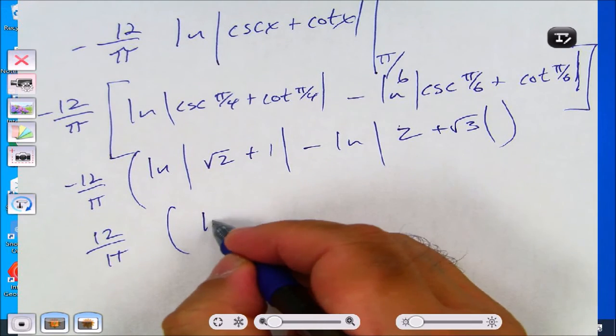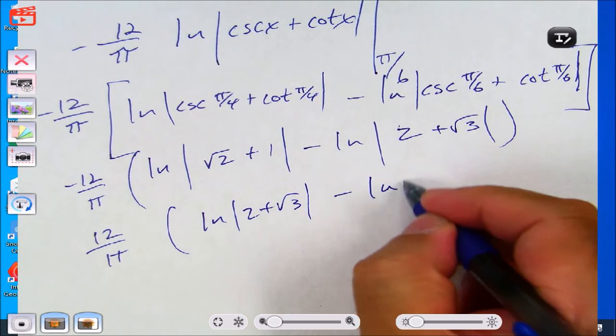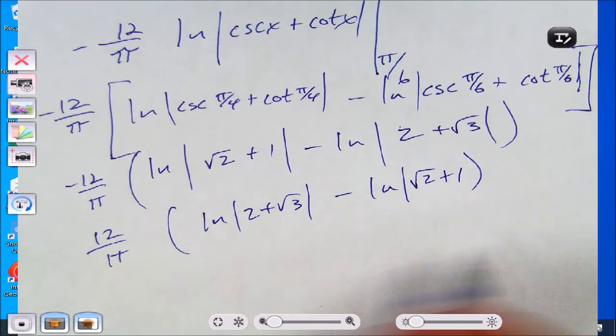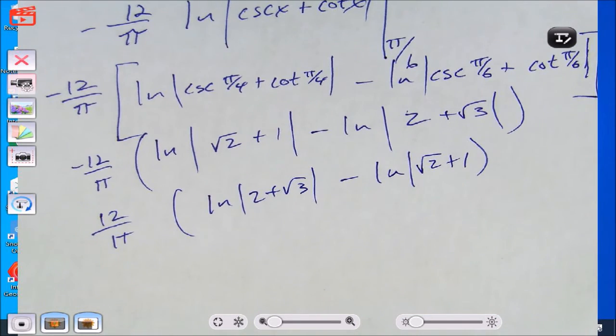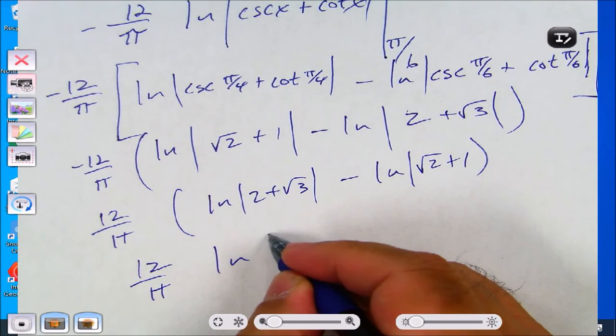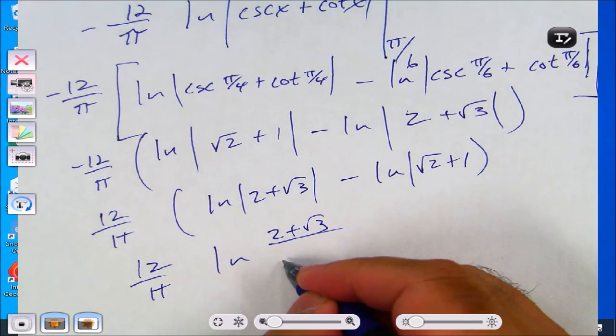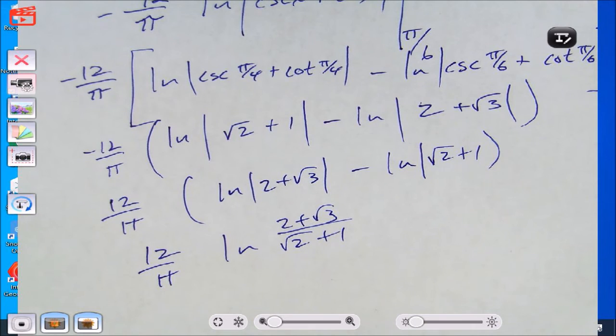I get natural log of absolute value of 2 plus square root of 3 minus natural log of absolute value of square root of 2 plus 1. I switch the order. And you're like, what was the point of switching the order? Because now I'm going to do one more rewrite and write it as natural log of 2 plus square root of 3 over square root of 2 plus 1. And that's my final answer. And I dropped the absolute values because I know those numbers are positive.